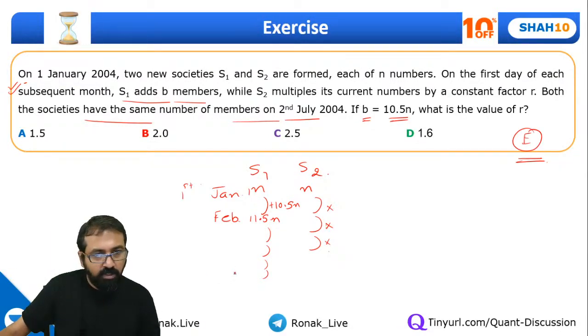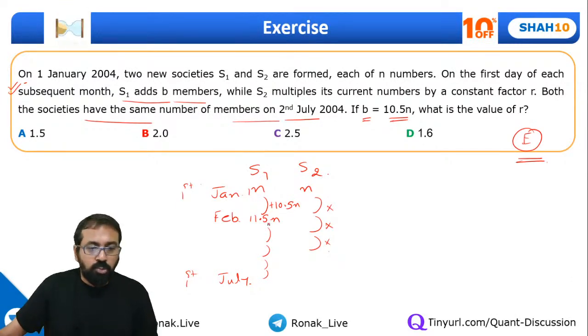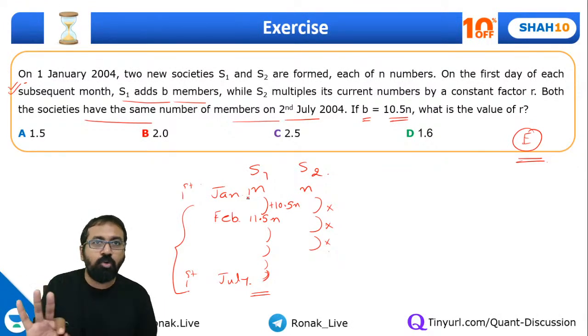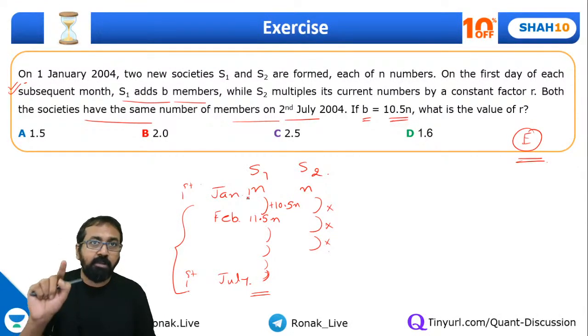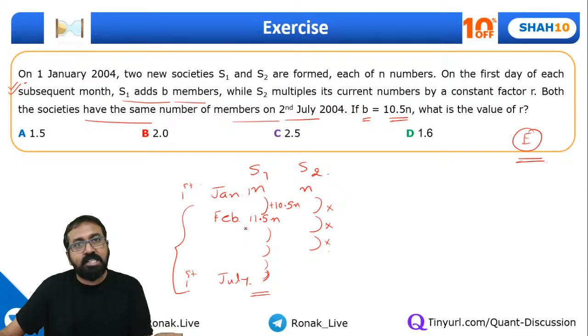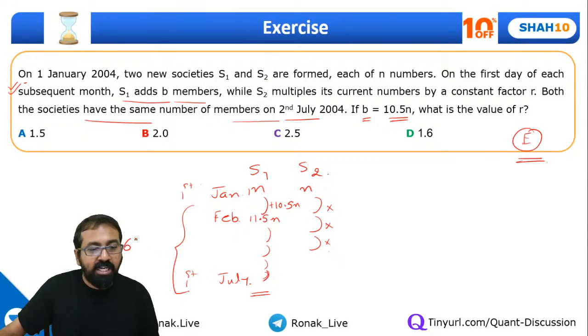Just a moment. So till 1st July, members were added. On 1st July the members must have been added, right? So how many members would be there over here? Can I say these members are added 6 times? In Jan nothing was added. From Feb, every month at the first, 10.5 members were added. So this adding part is happening 6 times, and every time 10.5 members are being added. So 6 into 10.5, this is nothing but 63.